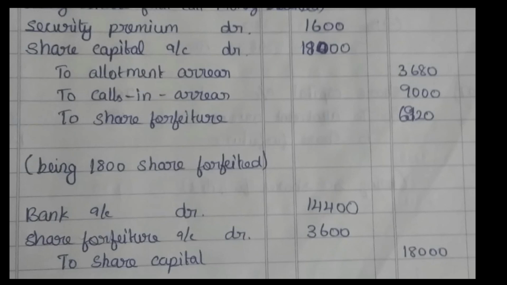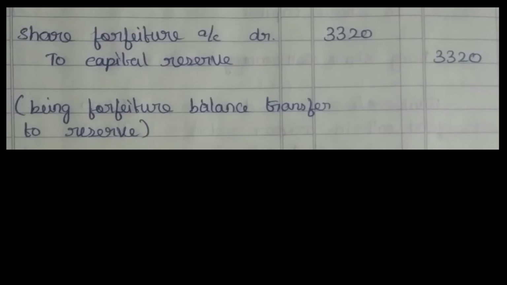Now I forfeited 1,800 shares and I reissued 1,800 shares. There's no difference, which means I can directly subtract now. 6,920 money received, 3,600 money not received, for both 1,800 shares. 6,920 minus 3,600. The remainder will be my capital reserve, that is shown on the next page. And that is the answer. The answer will be 3,320. You got it?